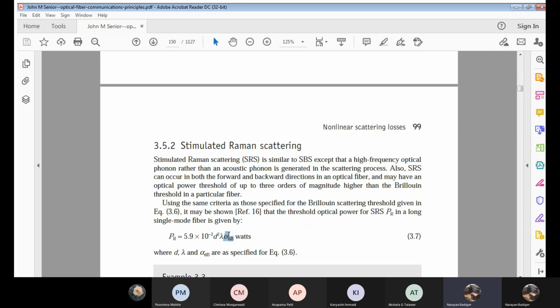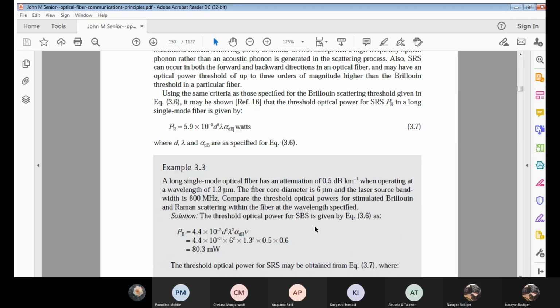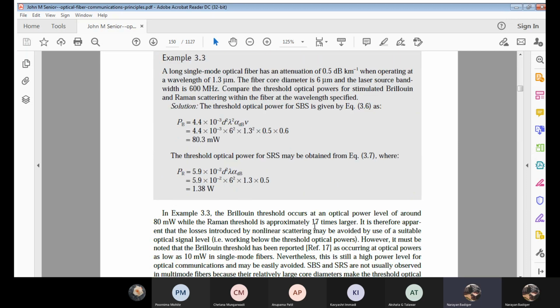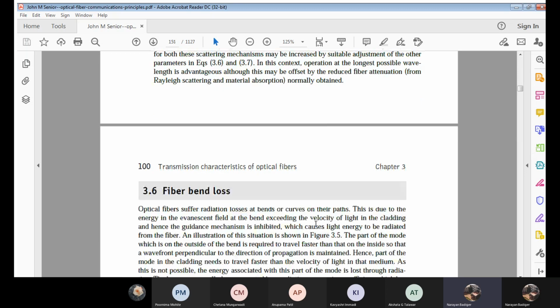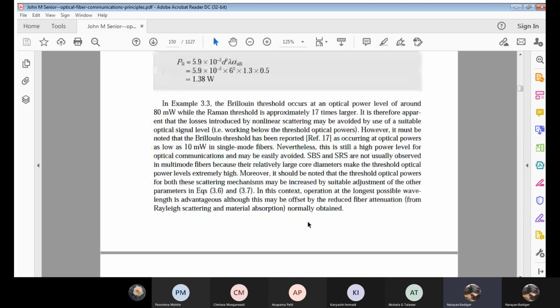Now you need to tell me how P is associated with alpha. Again, this is directly proportional. All these three parameters are directly proportional to both the power levels. I hope you have understood the linear scattering loss and nonlinear scattering losses.